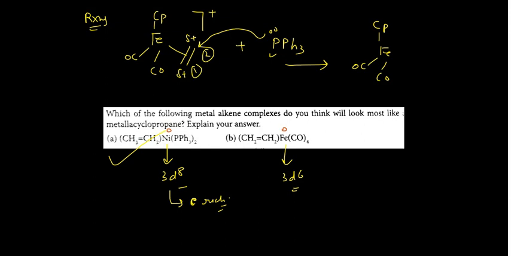And when this is connected with this one, so this is carbon 1, this is carbon 2, and this is the phosphorus, okay. So when this combines with this one, say this is carbon 1, this is carbon 2, and this is PPh3. So actually it's a nucleophile which is attacking on the electrophile. So various reactions which you will find in the textbook go in that manner also. So this is how you can understand the transition metal alkene complexes. This topic is very, very important, and you may have a question in your upcoming examination also.